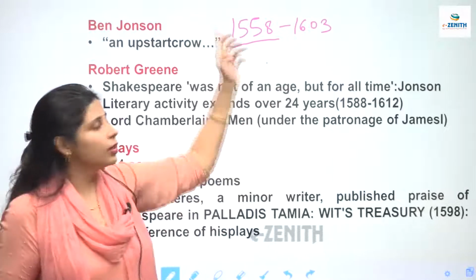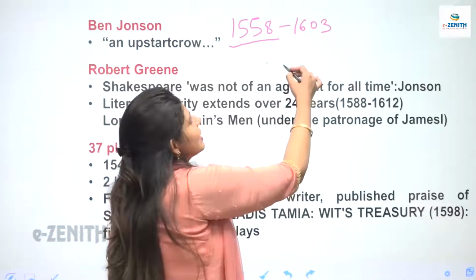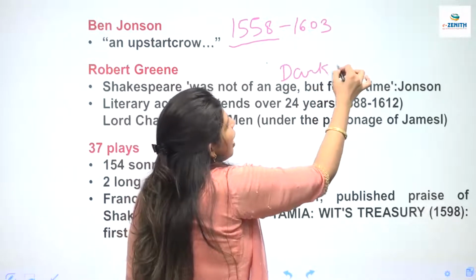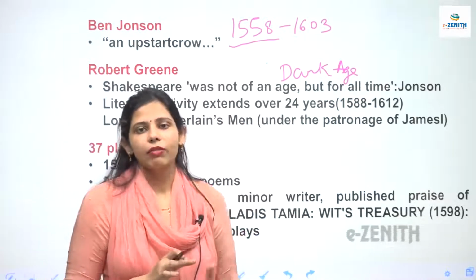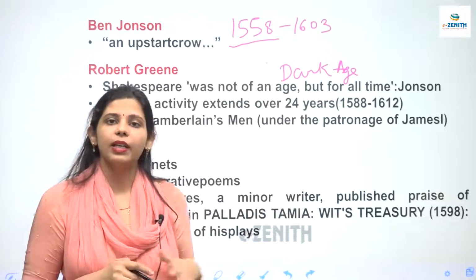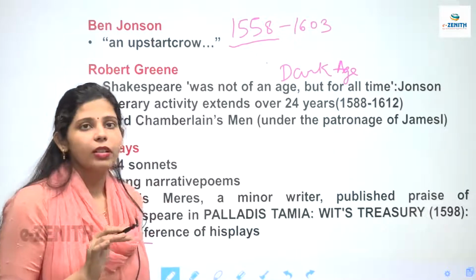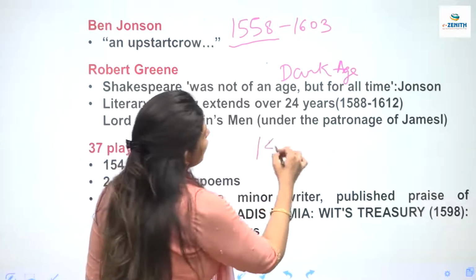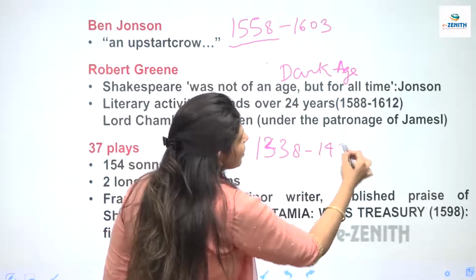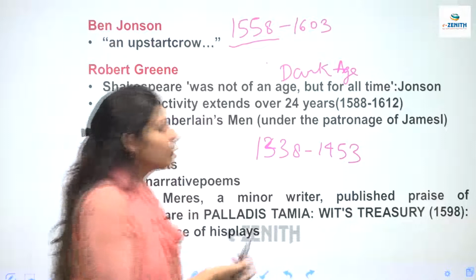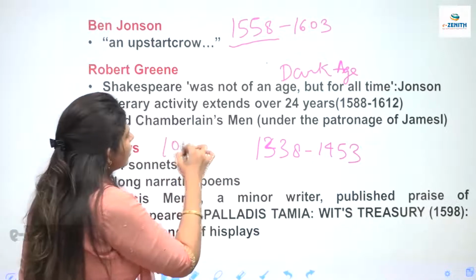Now before her time period in England, there was this age which was going on, and that is known as the Dark Age. In this age, a lot of wars were happening. For example, the 100 years of war was happening in England, and England was fighting with France. The time period of the 100 years of war is 1338 to 1453. If somebody asks you, this is a part of the history of English literature, and one should know such important stuff, that the 100 years of war was happening.